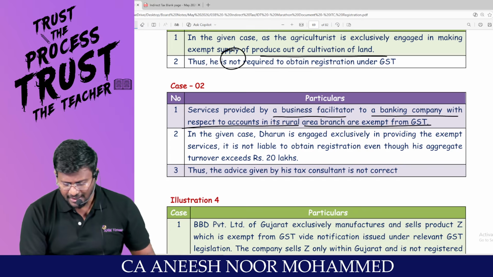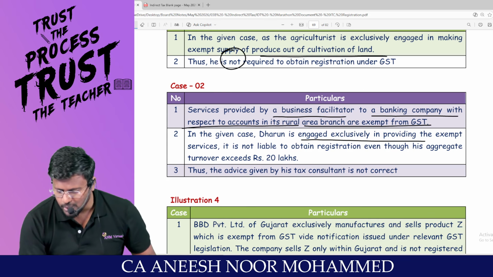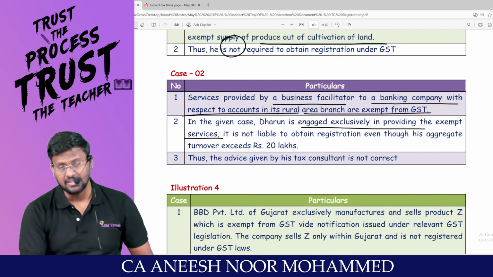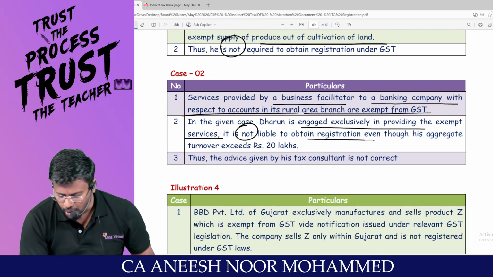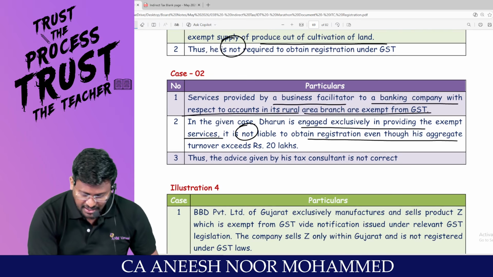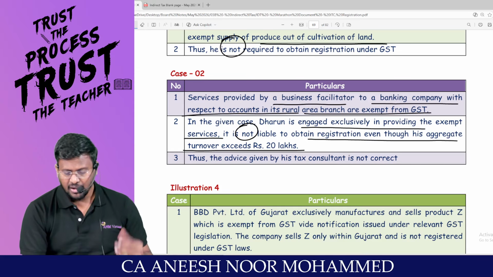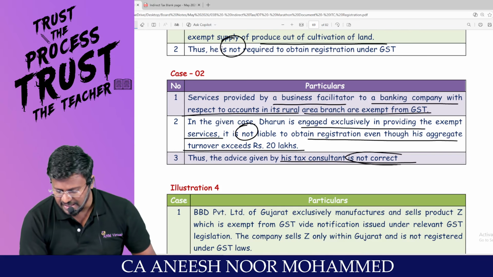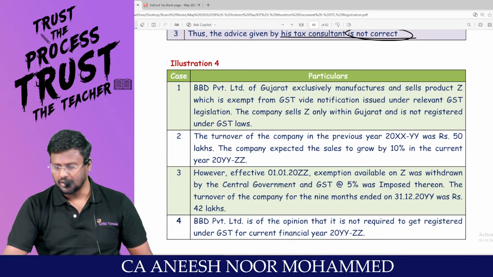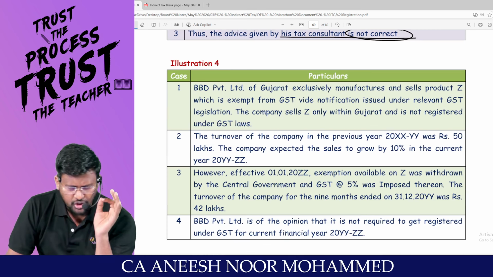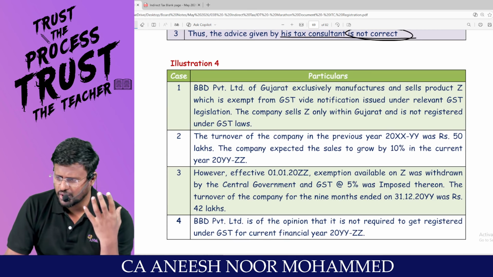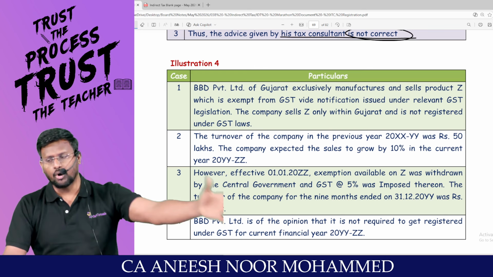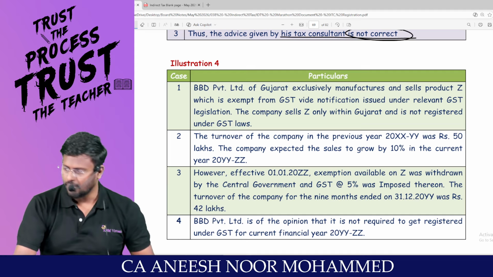In the given case, Darun is engaged exclusively in providing what services? Exempt services. He is not liable to obtain registration even though his aggregate turnover exceeds the threshold. Thus, the advice given by the tax consultant is not correct, my dear lovable students. Are you able to appreciate the three questions of registration? Are you able to recall what the important points in registration are, my dear lovable students?